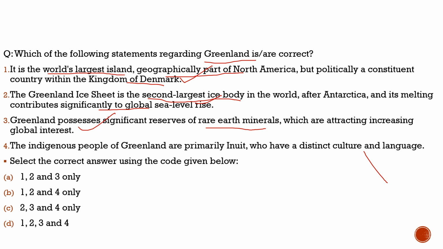The fourth statement: the indigenous people of Greenland are primarily Inuit. You should remember that. These are the indigenous people of Greenland who have a distinct culture and language. 100% correct. So with respect to this question, all the four statements are correct. So why did we discuss this question? Because there is news about the annexing of Greenland, which Donald Trump is talking about.